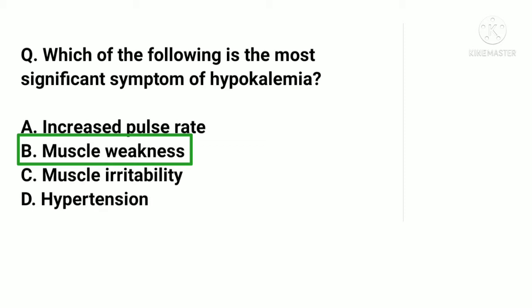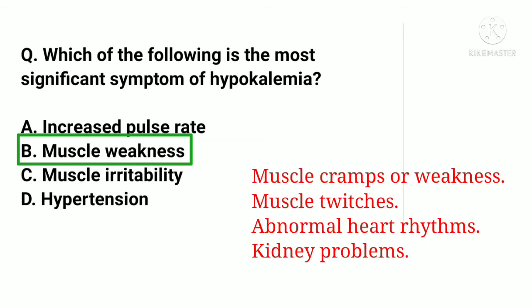Hypokalemia is low potassium level in the blood. Normal level of potassium range is from 3.5 to 4.5 mmol per liter in adults. Some significant symptoms of hypokalemia are muscle cramp and weakness, muscle twitches, abnormal heart rhythm, kidney problem.